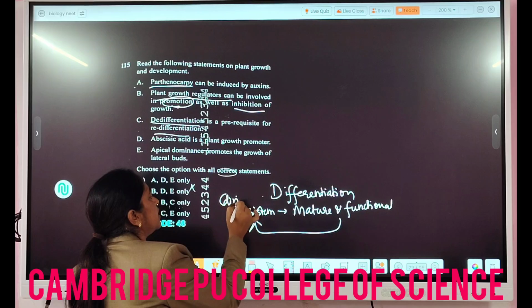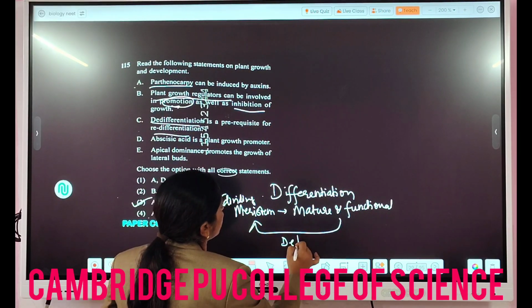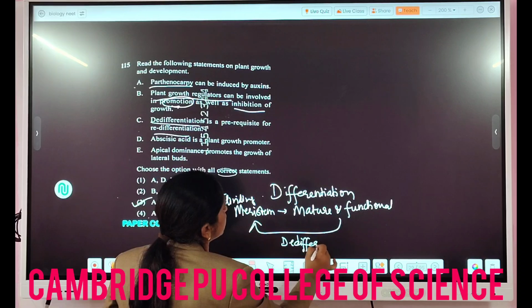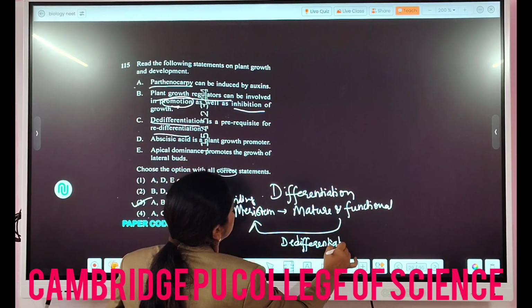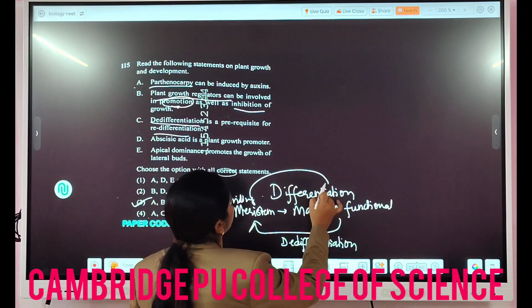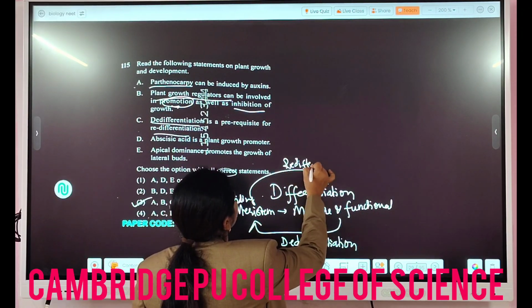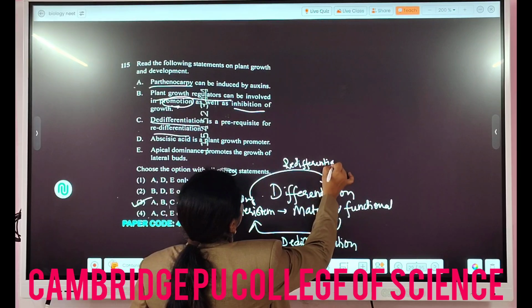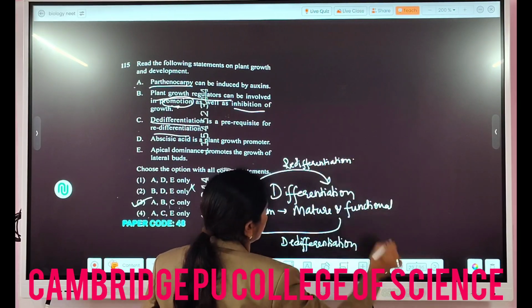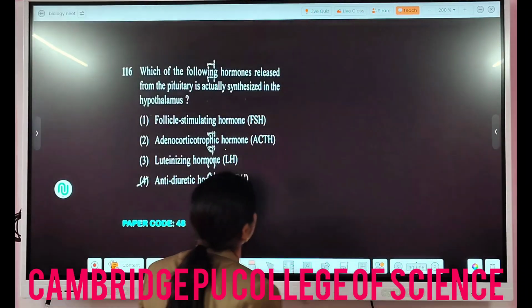They keep on dividing. So if this property is reversed, we call it dedifferentiation. And again when it becomes mature, I call it redifferentiation, right? So A, B and C go with it correctly.